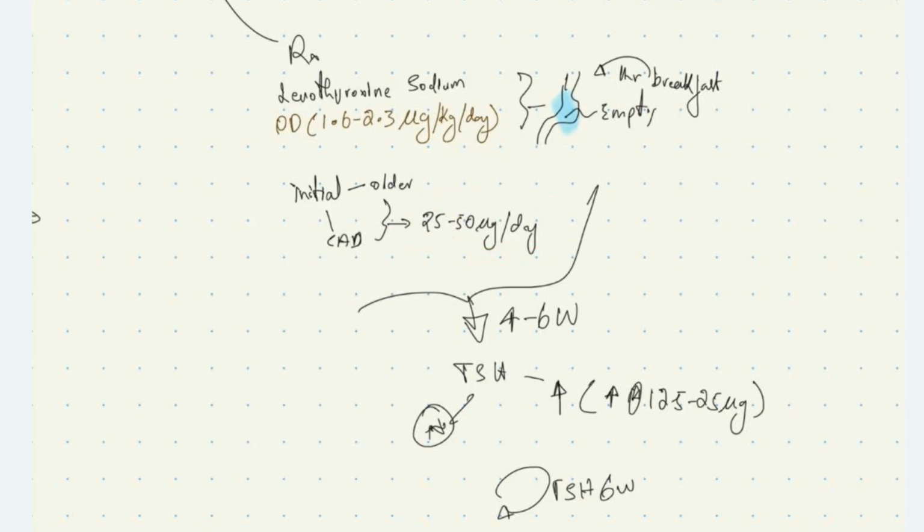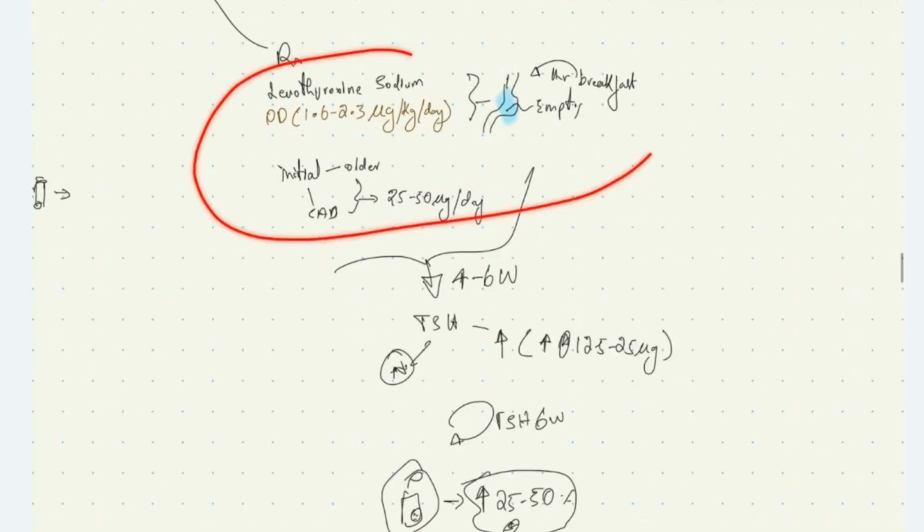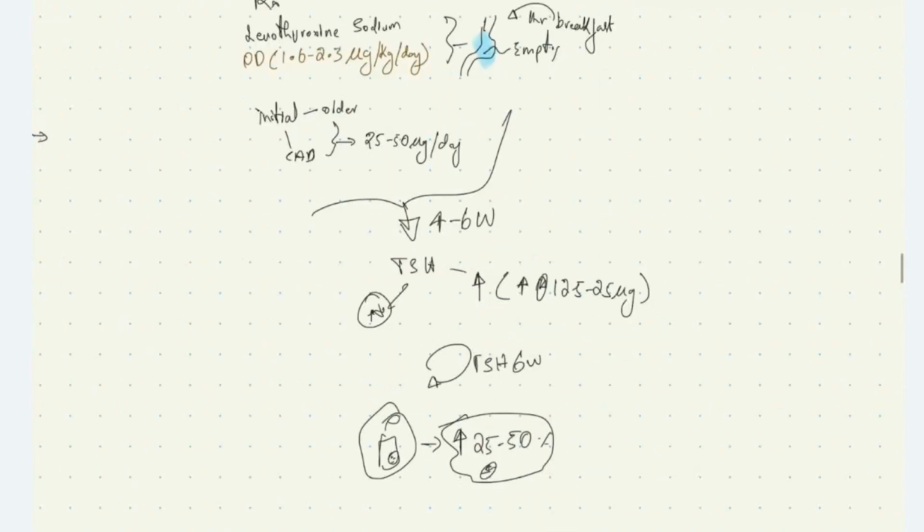After giving this therapy, we will review the patients after 4 to 6 weeks. We will check the TSH levels after 4 to 6 weeks. TSH level can be normal or increased. If it is normal, continue with the therapy lifelong.